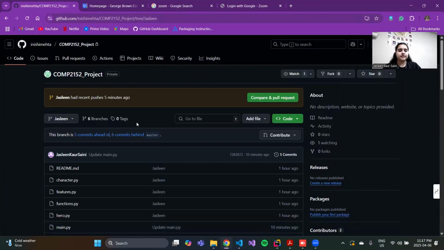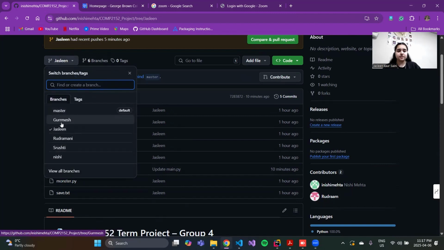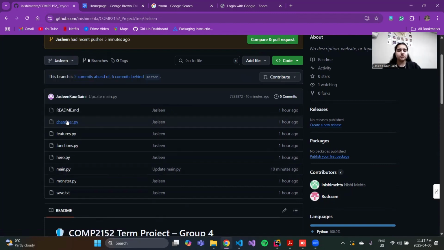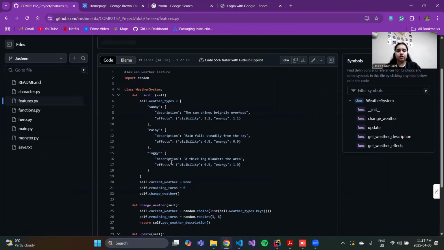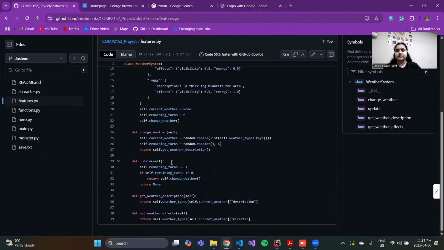Now in Git I have also put all my files in a branch, as you can see, with my group members. So these are my characters, my features, where all of these features were initialized and put.